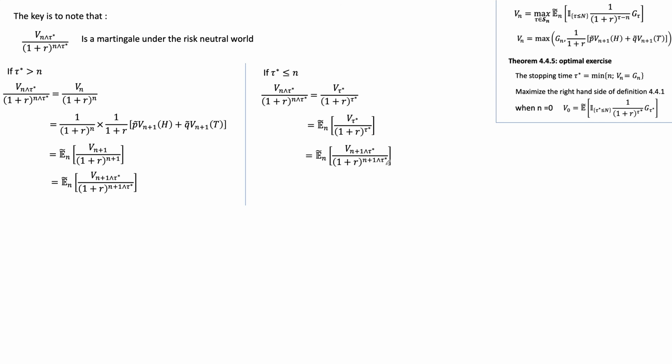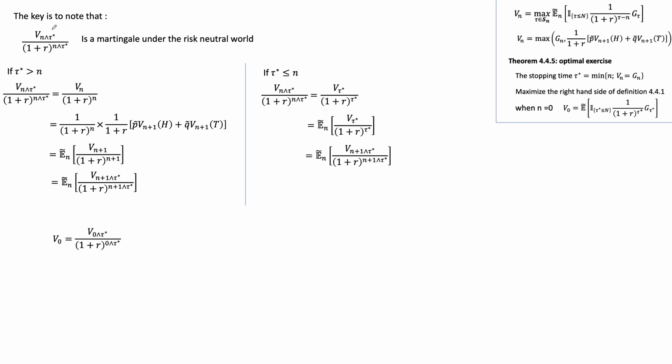And that means this tau star we can also replace by this amount here. Essentially what we have shown is that this process here is a martingale, because when we take the expectation as we stand at time n, it's just equal to the same variable at time n plus 1. So whether tau star is greater than n or less than or equal to n, this is a martingale. Hence we have shown that this process is a martingale. Now how can we use the fact that this is a martingale to show that this tau star that we defined here is the optimal stopping time?